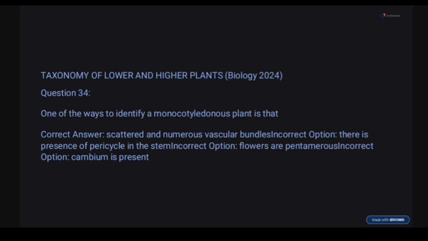Dicot has pentamerous flowers, kind of like five petal flowers. Cambium is present is wrong. Cambium is found in dicots. So the correct option here is scattered vascular bundles in the stem. Unlike dicot, which has vascular bundles arranged in pairs.